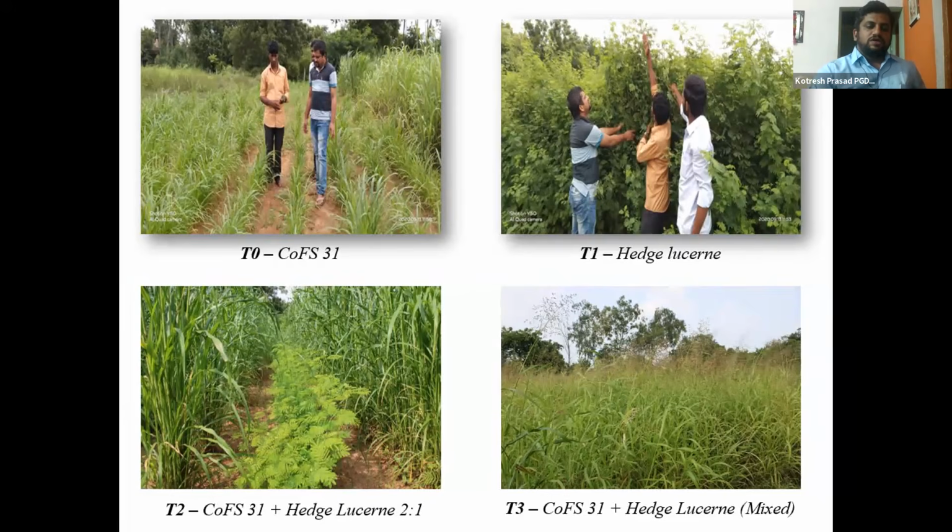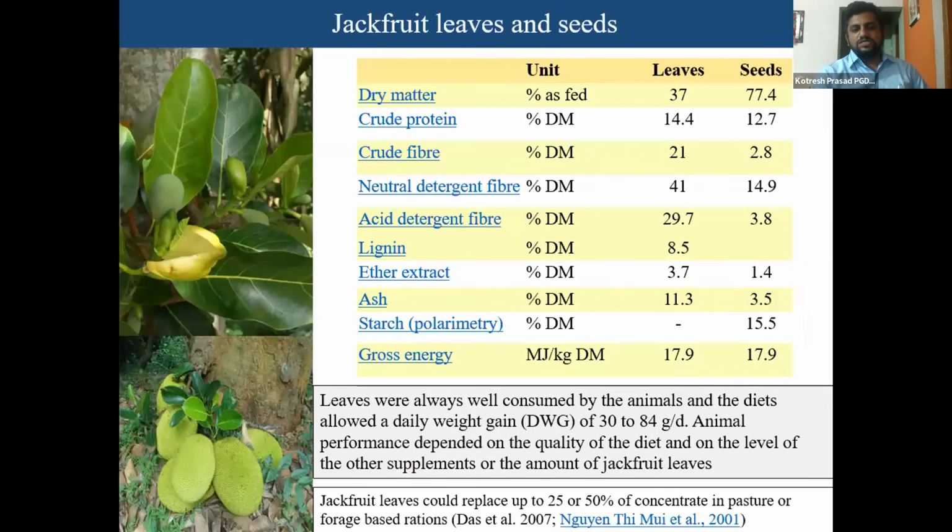So after this, jackfruit leaves and seeds are useful in some parts of Karnataka and Kerala. They are regularly using it for goats, especially goats like these jackfruit leaves. Even the seeds can be powdered and used. You can see here crude protein is more than 10% in both leaves and seeds.